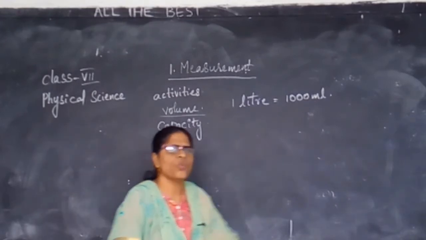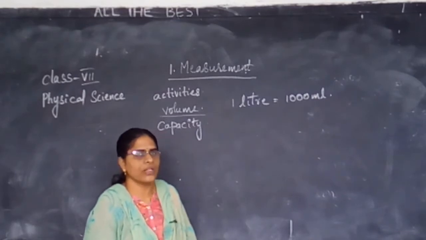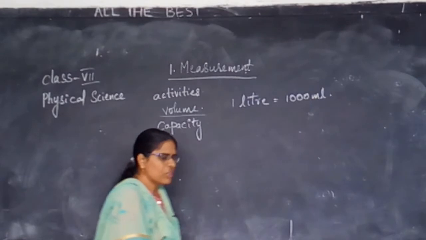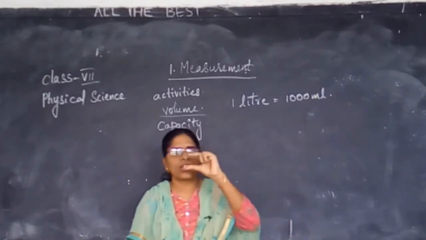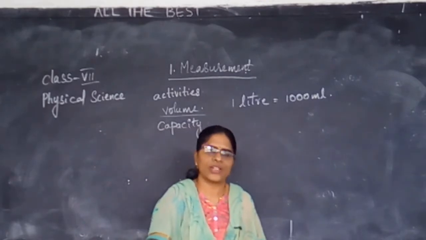How much space a body has occupied, we call it volume. You might have seen the milkman's small tins when he is pouring milk into our container.